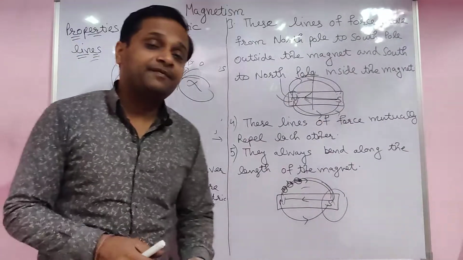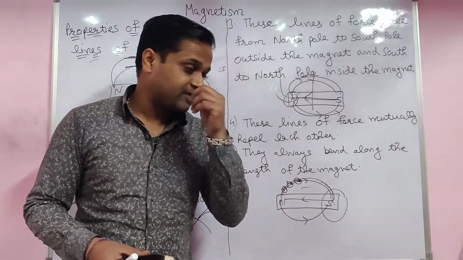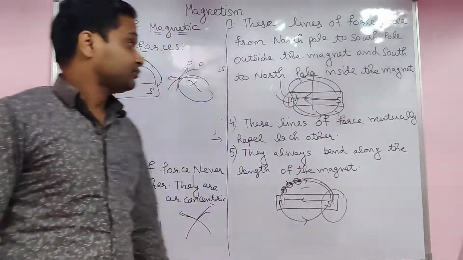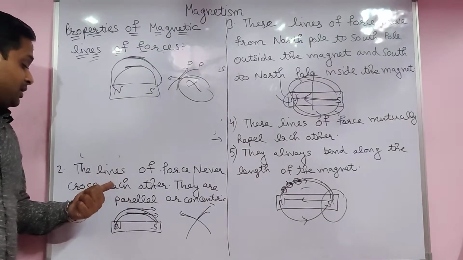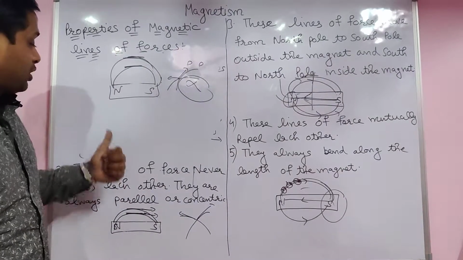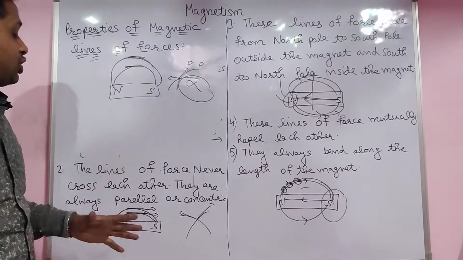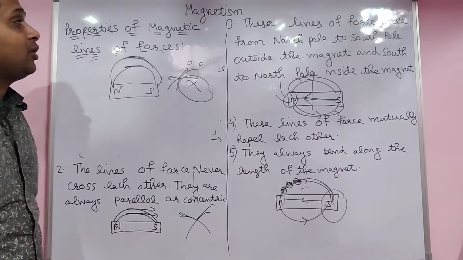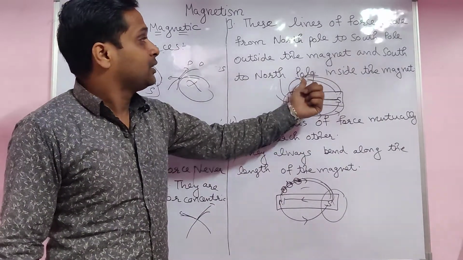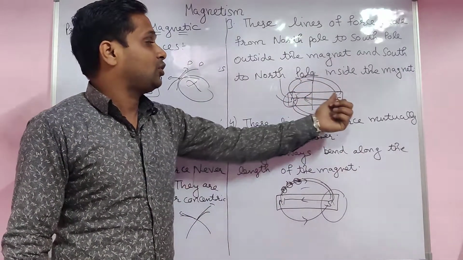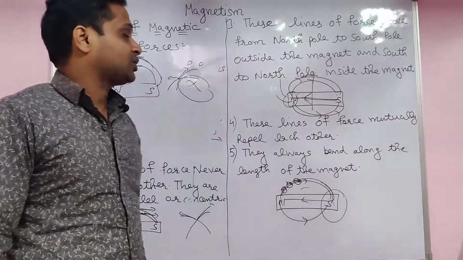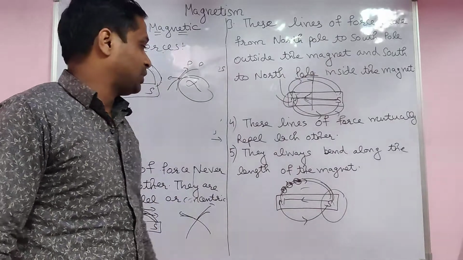I am again repeating the first, second, third, fourth and fifth properties. The first property, I already told you, magnetic lines never intersect each other, never cross each other. The third property: the magnetic line always starts from north up to south, and inside the magnet south to north, outside always north to south.